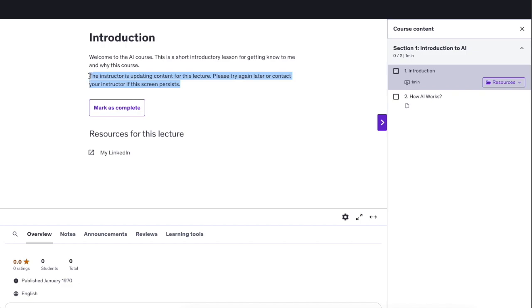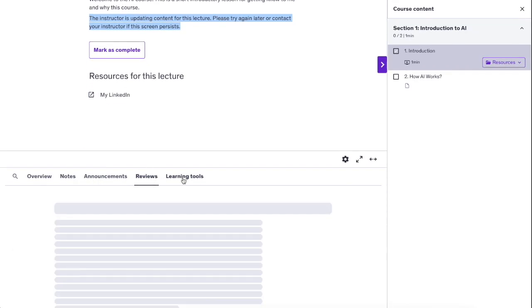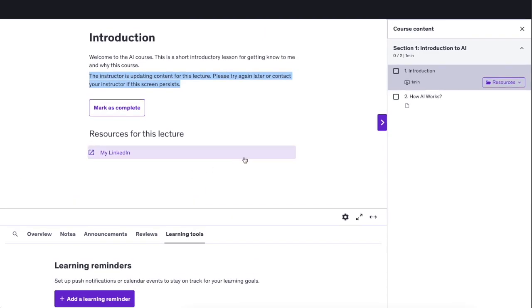Actually, it is automatically saying that the instructor is updating the content. So there should be a video at this part right here, but because the video is processing, it's not available yet. And then here you can see the additional resource that I added as well. If I now click on this, it will divert me to LinkedIn. And then you can also mark this as complete as a student. You can also take a look at these notes, do some announcements, reviews, learning tools and whatnot. So this is the student view, and this is super useful.